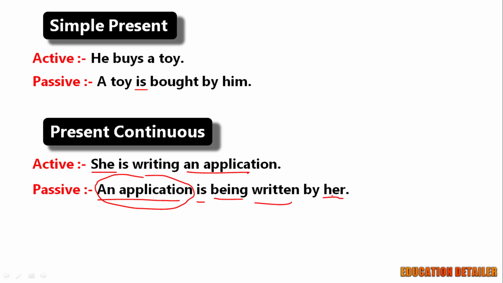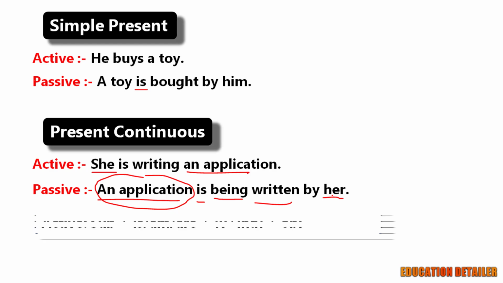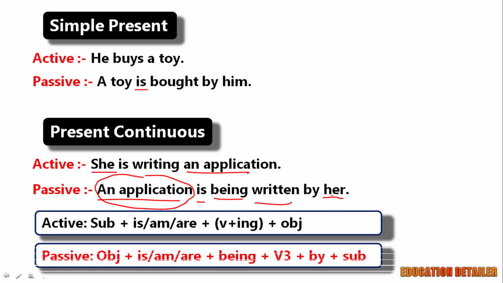Let me show you the structure of present continuous tense of both active and passive voice. Subject plus is-am-are plus ing form of the verb and then object. Object plus is-am-are plus being plus third form of the verb and then "by" plus subject. Easy? Okay, now next tense.